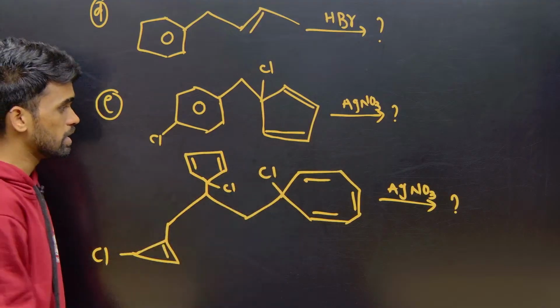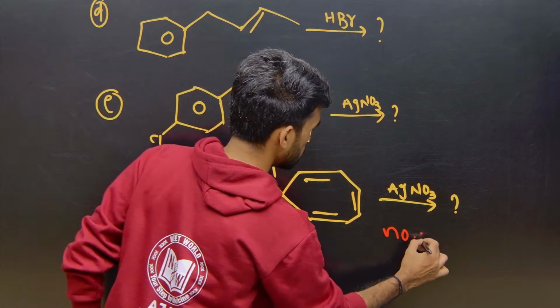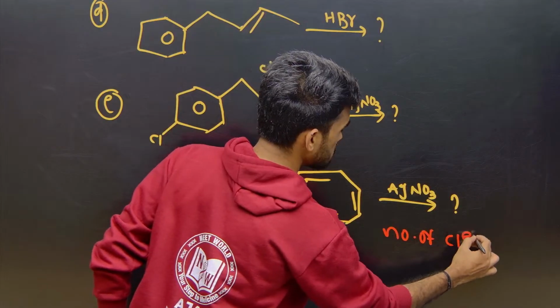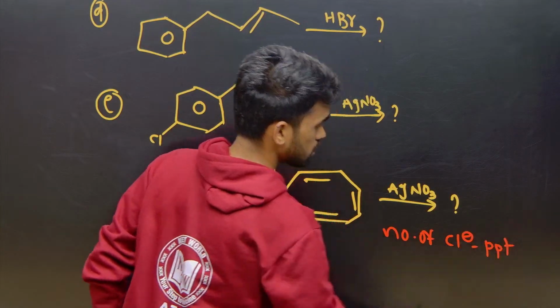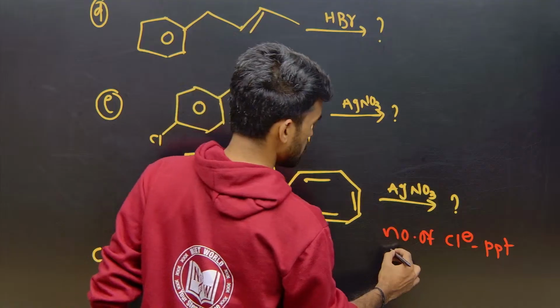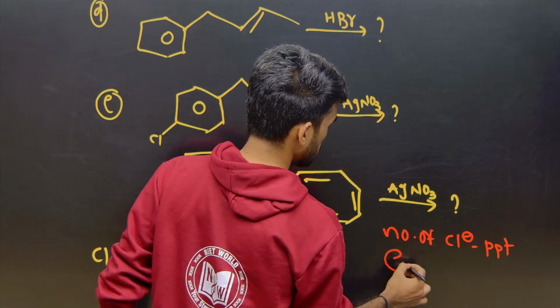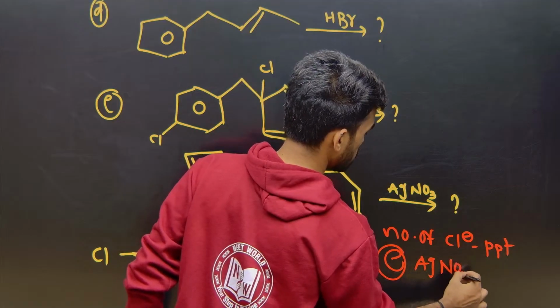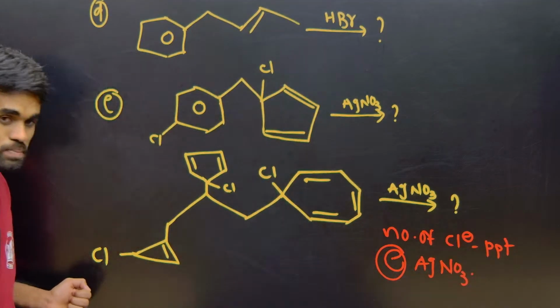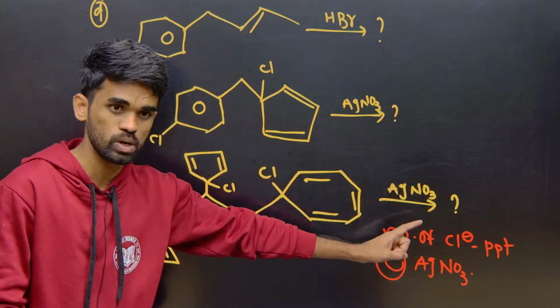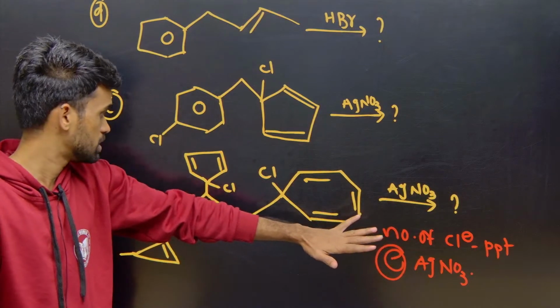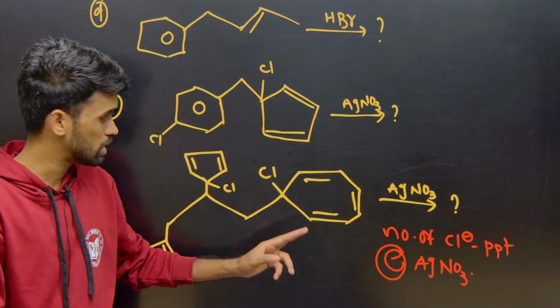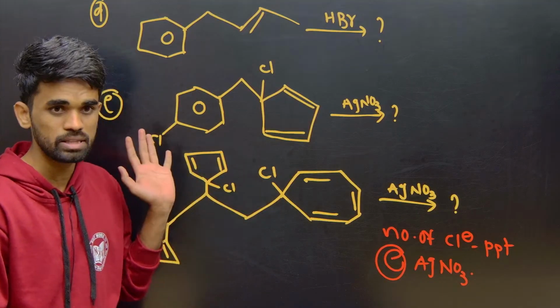If it forms, here the number of chloride ions that precipitate with AgNO3. It means only one chloride ion is precipitating, then you write your answer as 1, like a numerical answer type. If 2 are precipitating, give 2. If all 3, tell me 3 in the comment box.